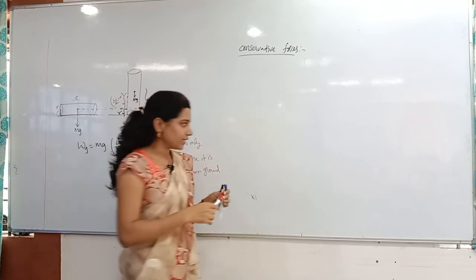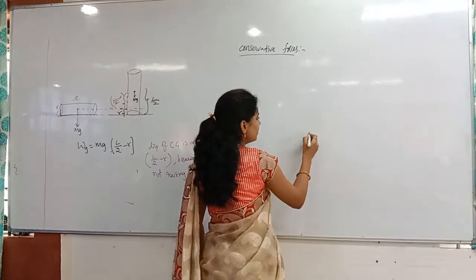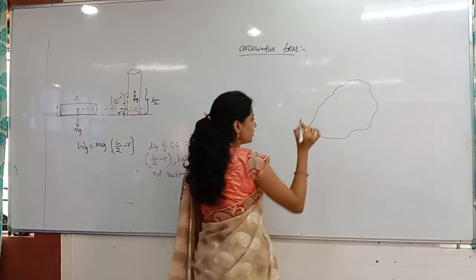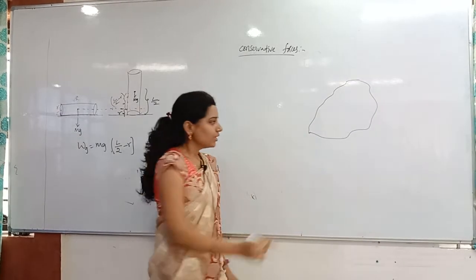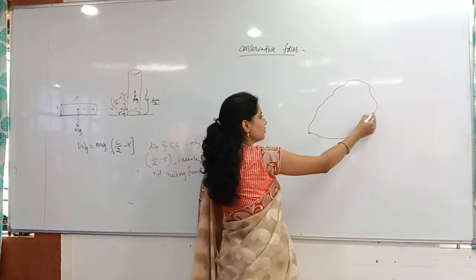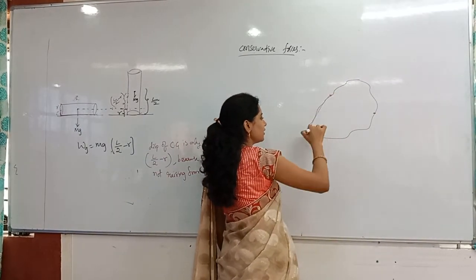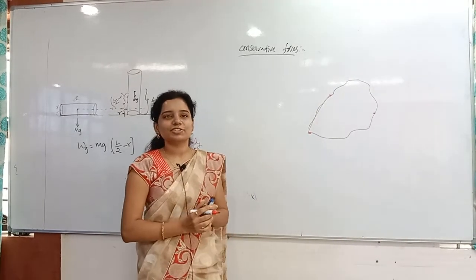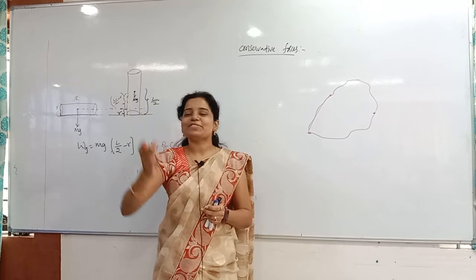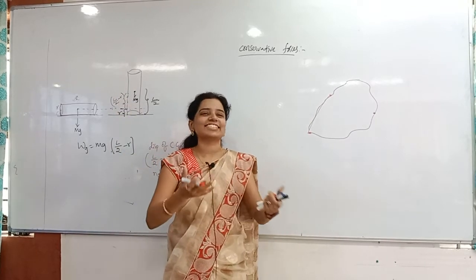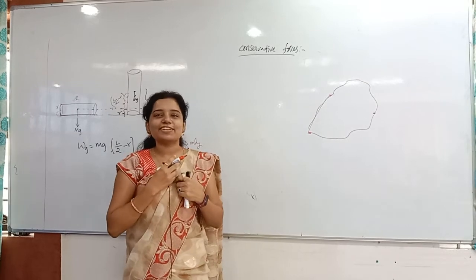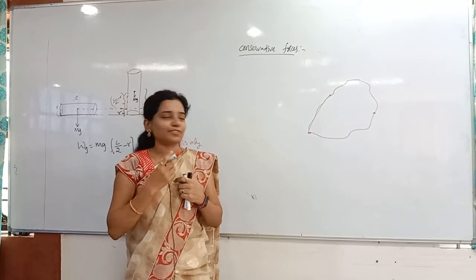For example, I am starting here, moving in this direction, and then coming back till here only. For example, I go from the academy to the Gurukula, then to Gnana Vikasa, and then come back here again. Daily we are doing that only. So what is the work done? If you say 0 work done, they will cut the salary, because he is not doing any work there. I am not doing the conservative force.